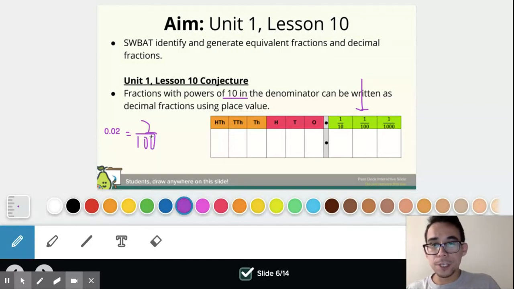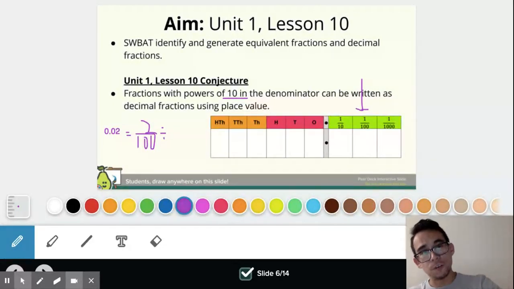Now I wanted to do this so we could go ahead and practice creating a fraction, an equivalent fraction in simplest form. So we can go ahead and divide here. And again, always try to divide by the smaller of the two numbers, which most of the time in the questions that we work on, it's going to be in the numerator, right? So that 2. Not all the time, but a lot of the time, that's what we could look at first. And if that doesn't work, you start to look for a smaller number.